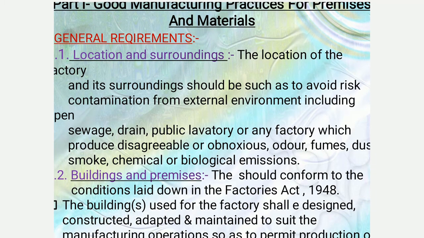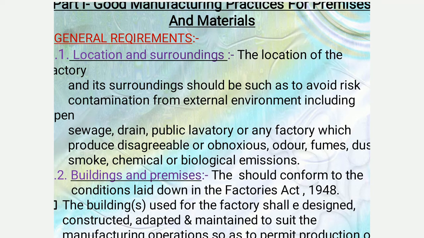Next, we discuss about the part 1, that is good manufacturing practices for premises and materials. The general requirements includes the number of points. Firstly, we discuss about the location and the surrounding. The location of the factory and its surroundings should be such as to avoid risk of the contamination from external environment, including the sewage, drain, public lavatory, or any factory which produce disagreeable or obnoxious odor, fumes, dust, smoke, chemical